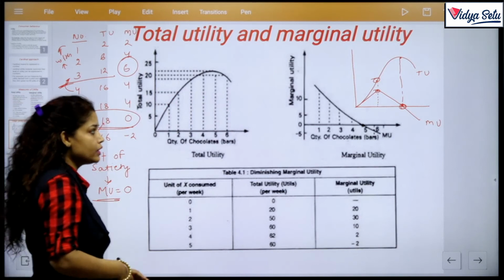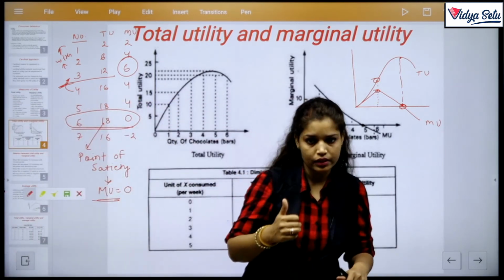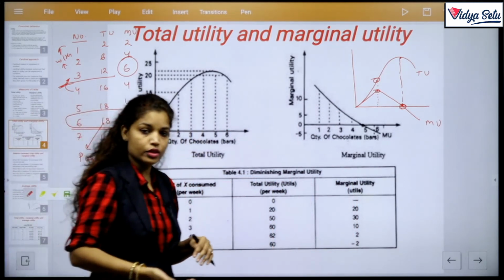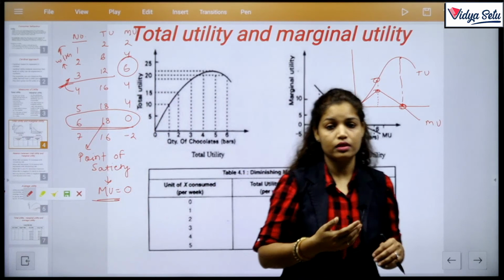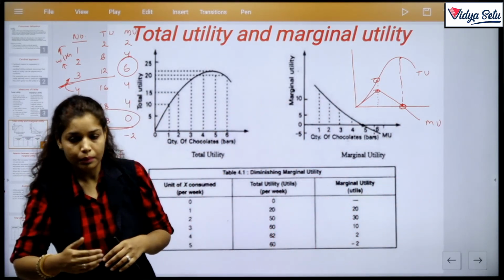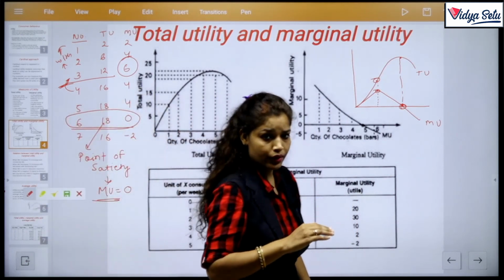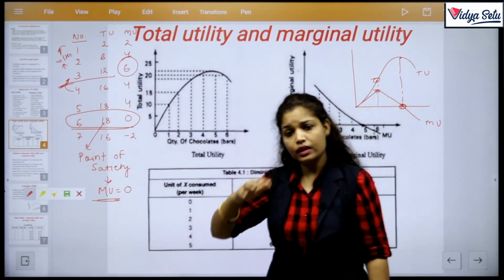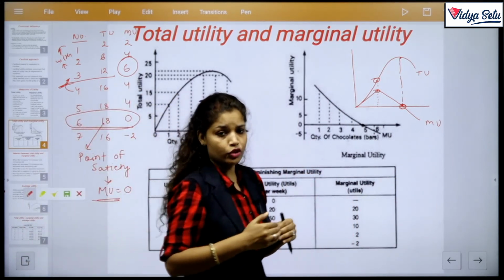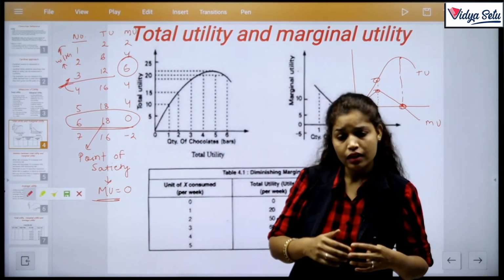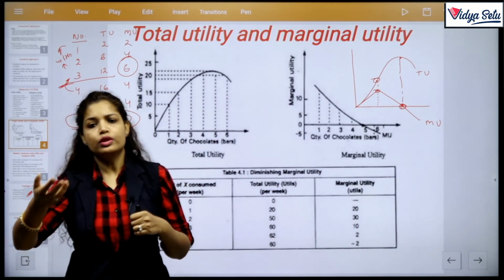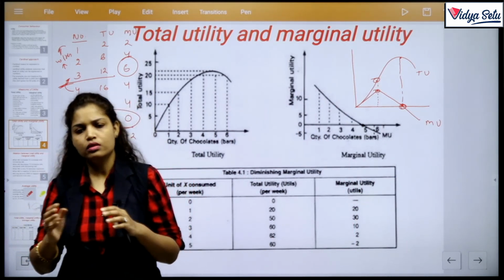Now the question arises why the shape of TU is like this. When a consumer is very hungry and starts consumption, he receives utility increasing at an increasing rate. But after the point of satisfaction, when he is fulfilled enough, satisfaction increases at a decreasing rate, and at the point of satiety the utility is maybe 0 or negative.